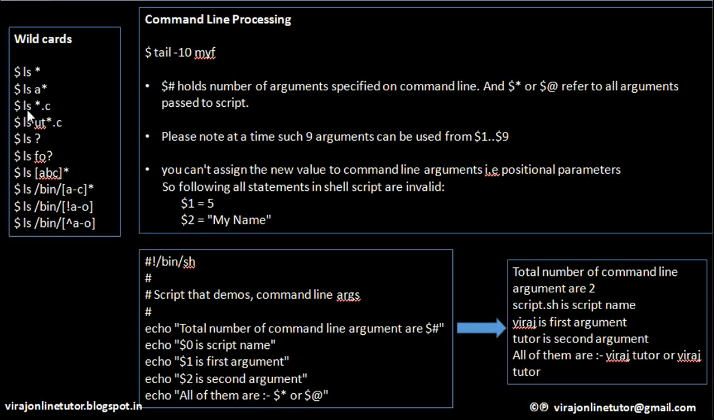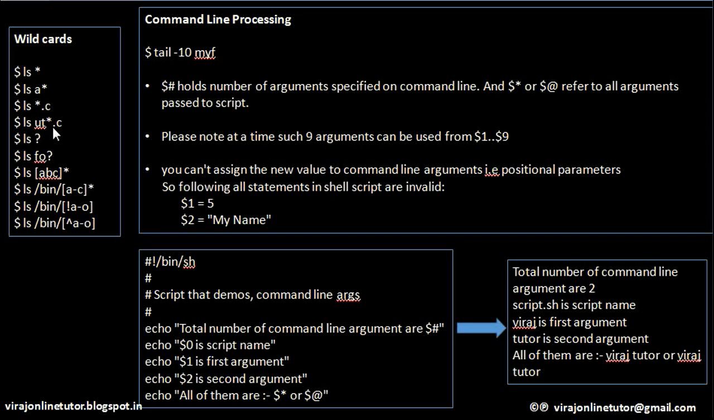ls asterisk.c means display all the files which are having .c extension. So only files which are having a .c extension are being displayed.